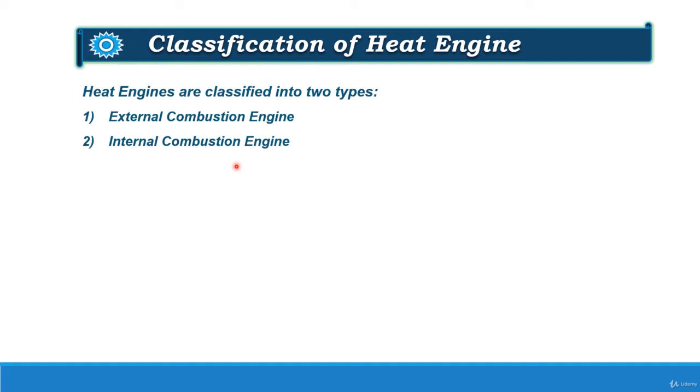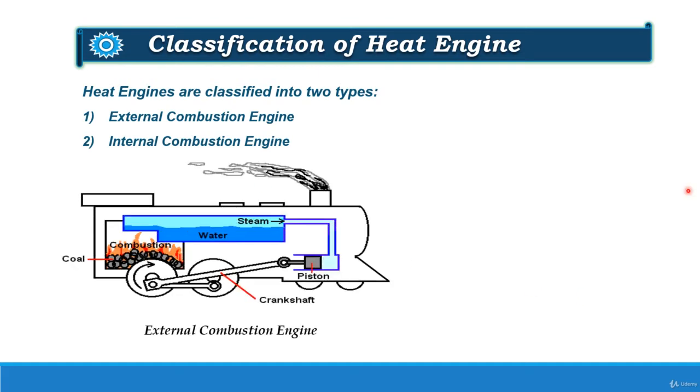In earlier days, external combustion engines were used in locomotive trains. Around 40 to 50 years back, the steam engines which we were using were external combustion engines. But nowadays, we are using electric engines, that is, by using electric power, we run the train.